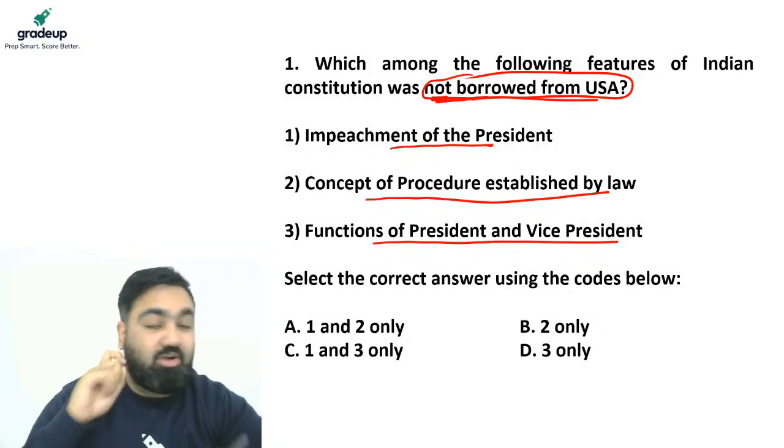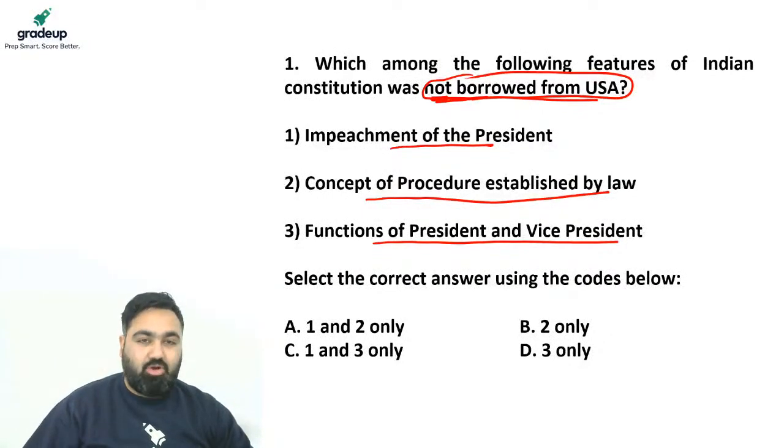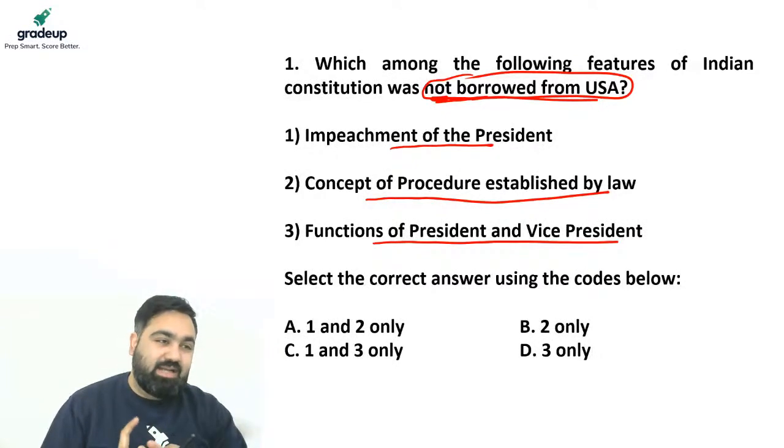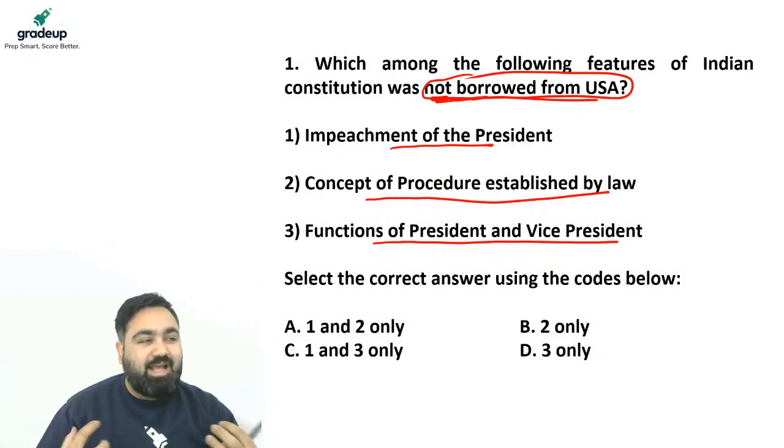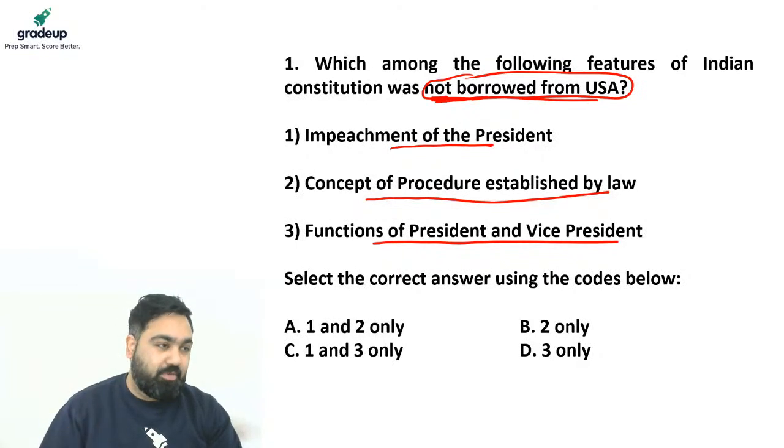Which of these features was not borrowed from the US Constitution? As you know, the US had the world's first written constitution. We have borrowed a large number of features from the US, like fundamental rights, like the preamble, like judicial review, etc. All these have been borrowed from the US. But the question is, which of these is not borrowed from the US?